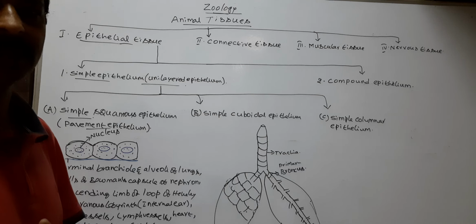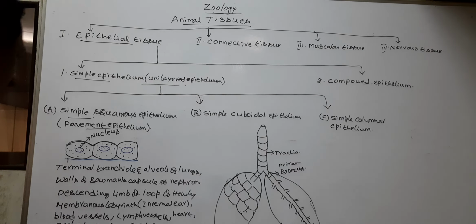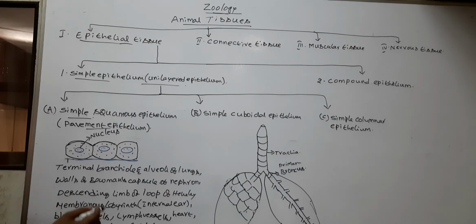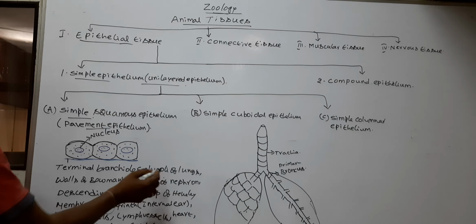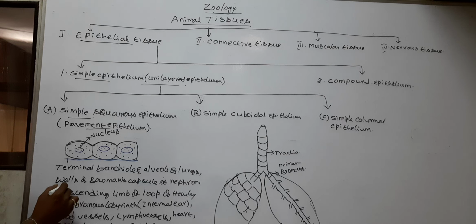So the walls of terminal bronchioles and alveoli of lungs possess simple squamous epithelium.